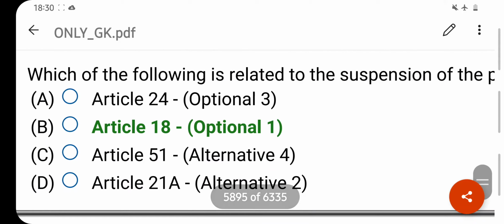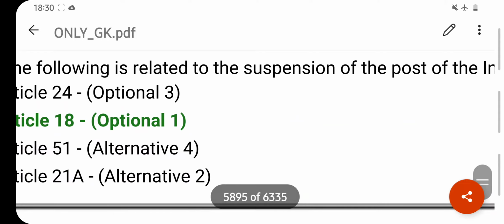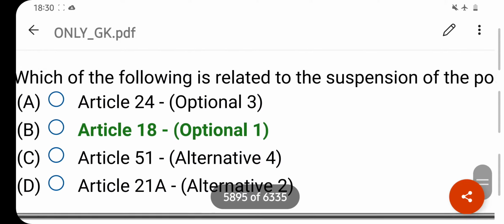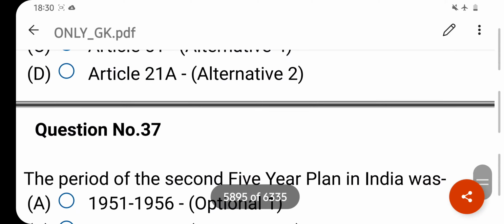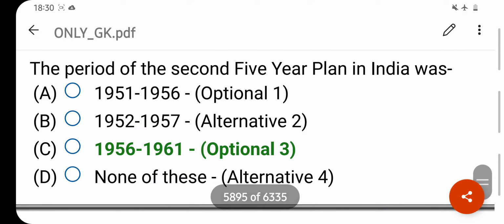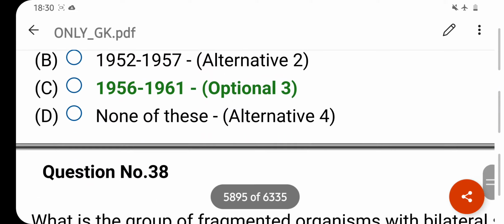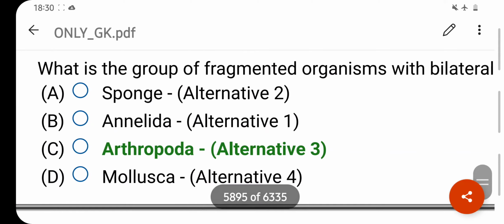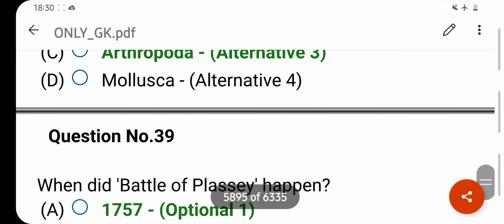Which of the following is related to the suspension of sports posts of the Indian Constitution? Your right answer is Article 18. Option B is your correct answer. The period of the second 5-year plan in India was, your right answer is 1956 to 1961. Option C is your correct answer. What is the group of segmented organisms with bilateral symmetry? Your right answer is Arthropoda. Option C is your correct answer.